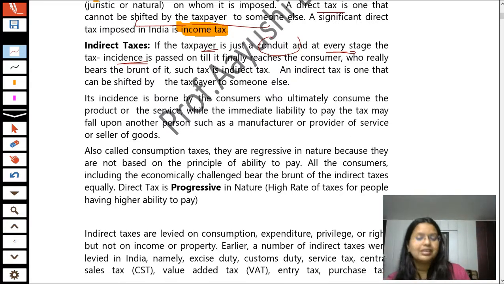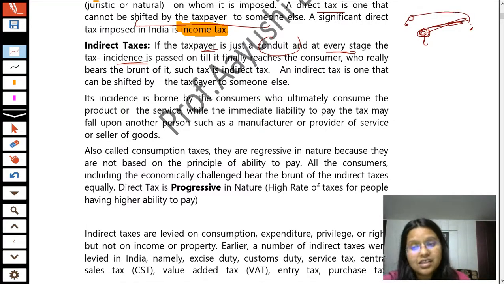If that kind of tax is there, it shall be known as indirect tax. Now what does it mean? Students, it ultimately means that the taxpayer, that is the shopkeeper, takes a tax from the customer and pays it to the government.